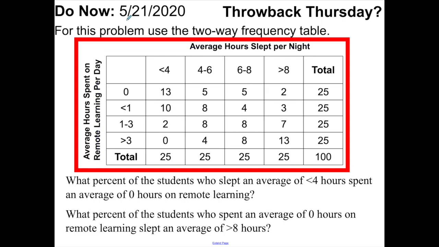What percent of the students who slept an average of less than 4 hours spent an average of 0 hours on remote learning? And what percent of the students who spent an average of 0 hours on remote learning slept an average of greater than 8 hours? Now, in solving this, you need to look at the table closely. Who am I asking you to look for? What total am I asking you to look for? And of that total, which part of that total am I asking you to find?